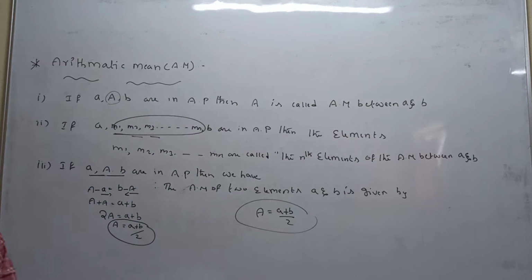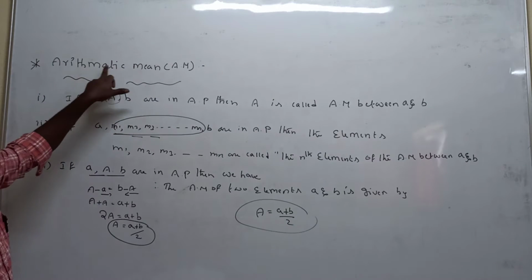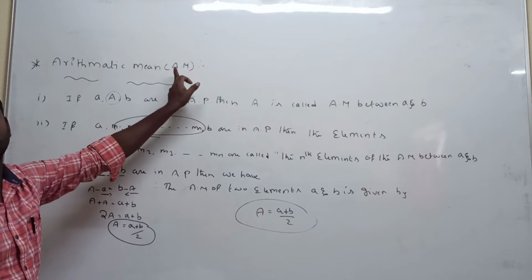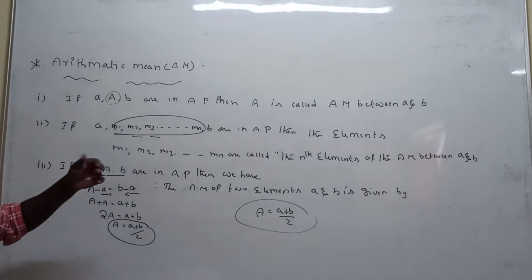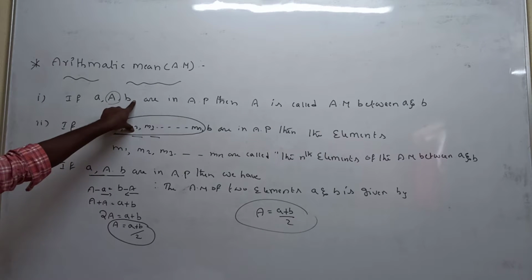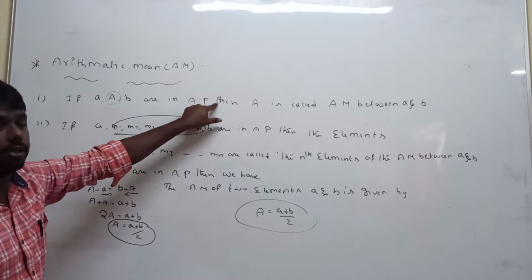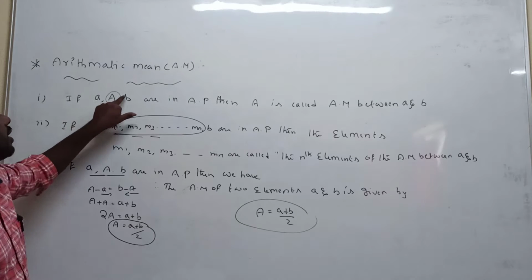Once again, explaining the meaning of the arithmetic mean. Arithmetic mean's short name is A.M. First condition: if small a, capital A, b are all in arithmetic progression, then capital A is called the arithmetic mean between a and b.